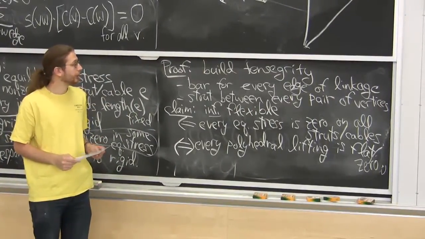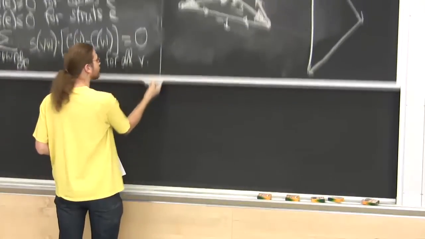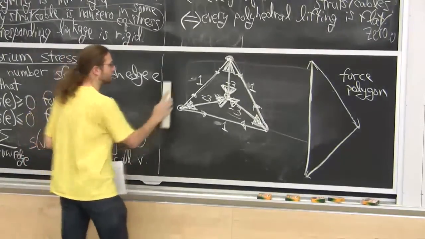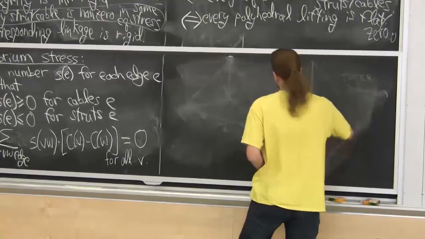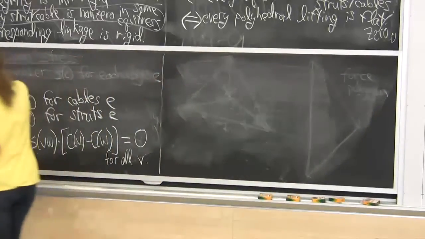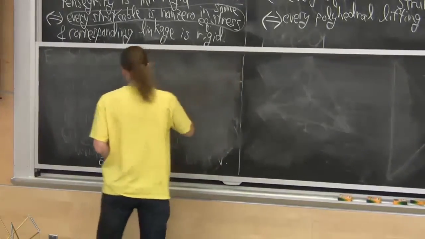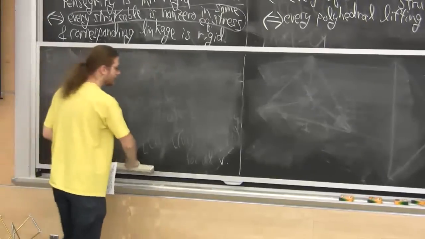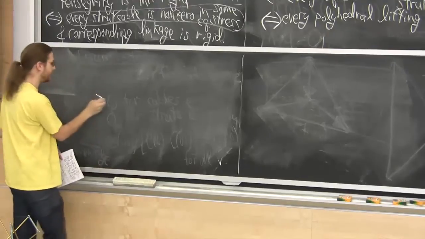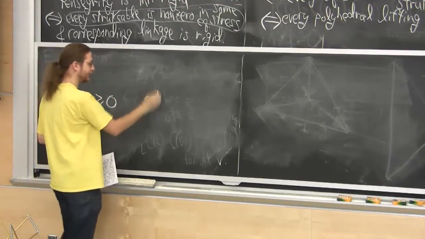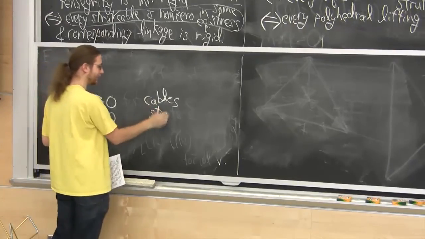So we're going to prove this theorem by contradiction. Suppose there was a non-flat polyhedral lifting. What could it look like? Did I just erase what I wanted? Probably. Yeah. Greater than or equal to 0. I can still read it here. For cables, less than or equal to 0 for struts. That's the one I care about. Who cares about cables?